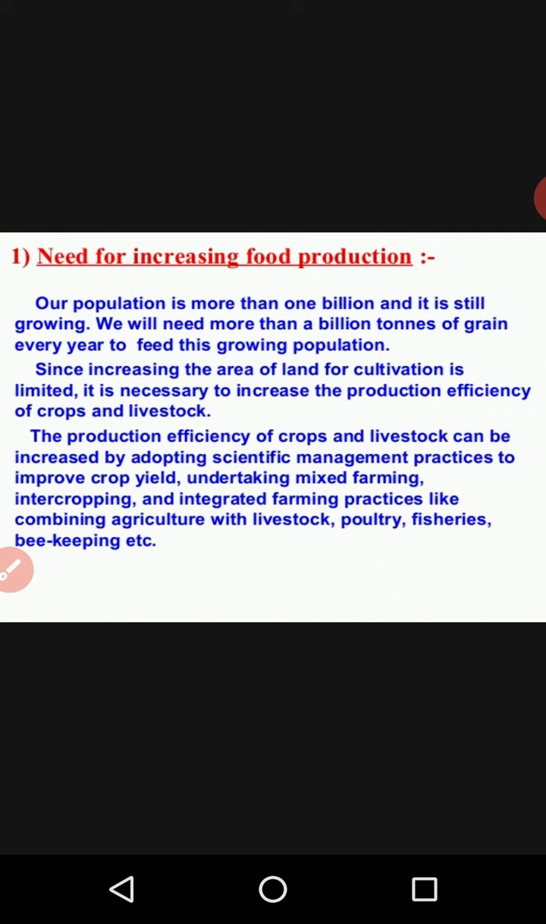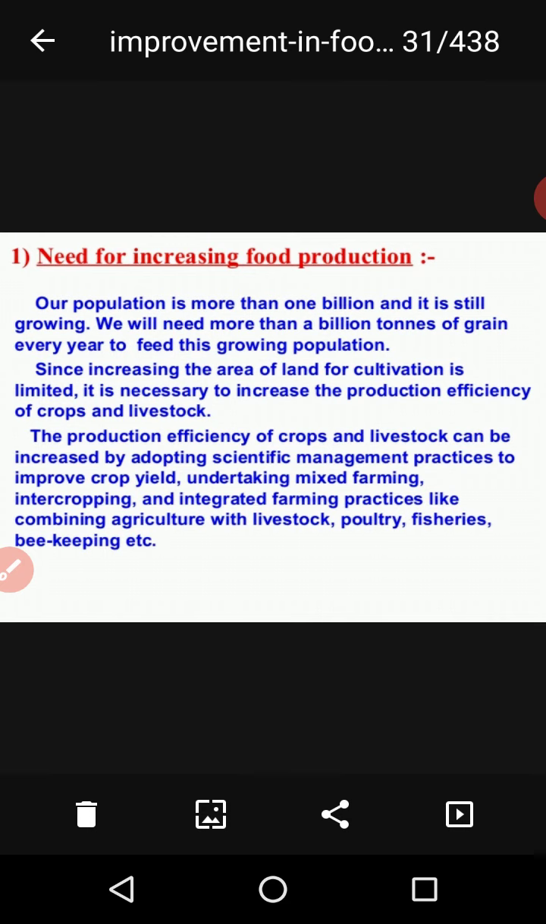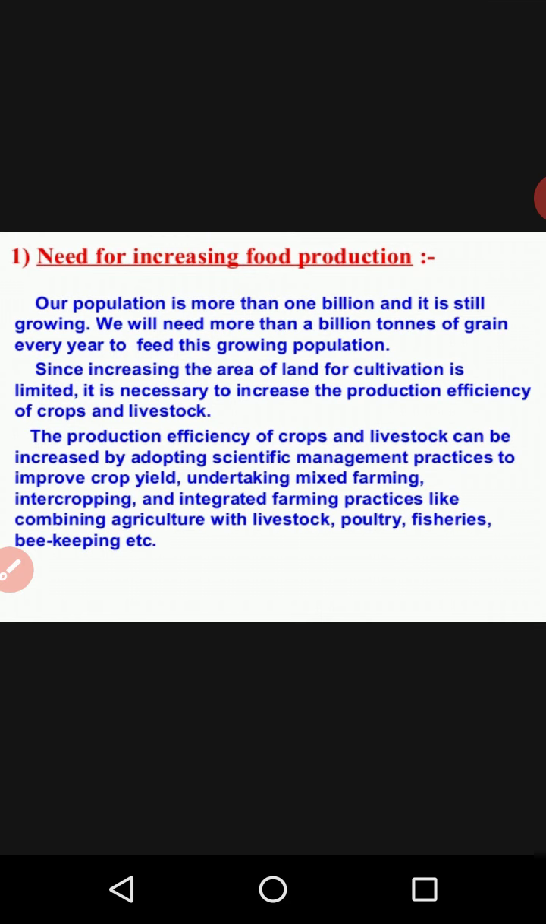Clear? So here we are going to study what practices and methods they could use at that time. The first method was selection of seed. They selected quality seeds. That was the first major point.